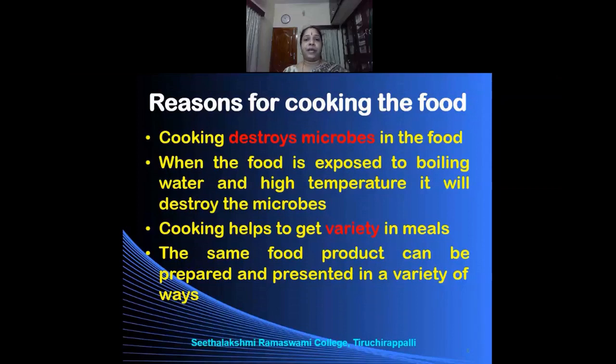Similarly, all the foods, all the vegetable and the animal foods, they contain microorganisms. Microorganisms contaminate the food when they are present in the field, when they are processed, when they are handled, when they are transported. In every stage, microorganisms may be present in the food. And these microorganisms can be destroyed if the food is cooked, because microorganisms can be destroyed by heat. When the food is exposed to boiling water and high temperature, it will destroy the microorganisms that are present on the food.